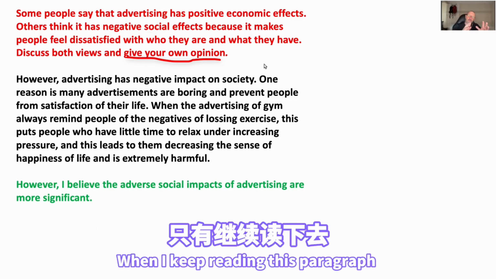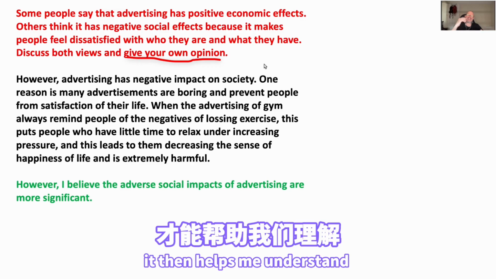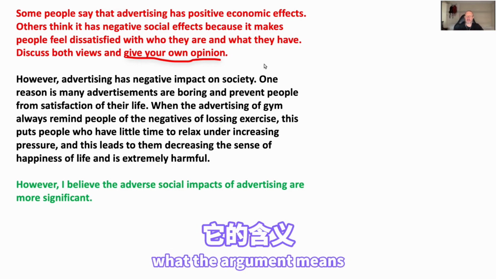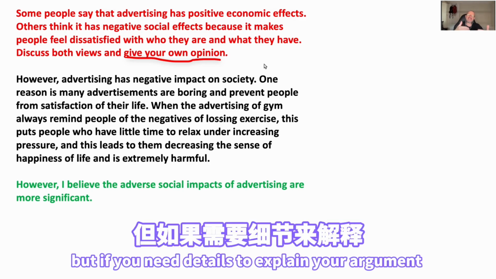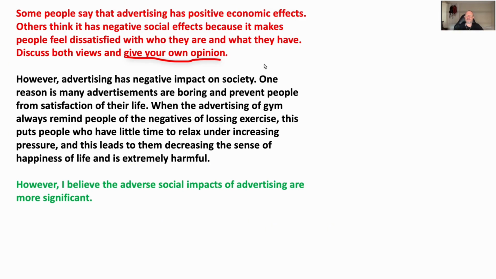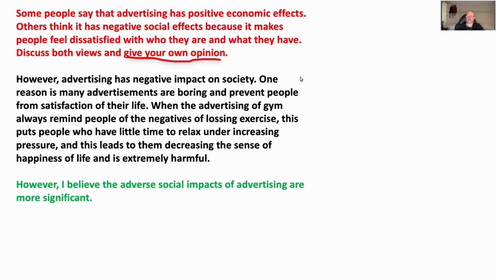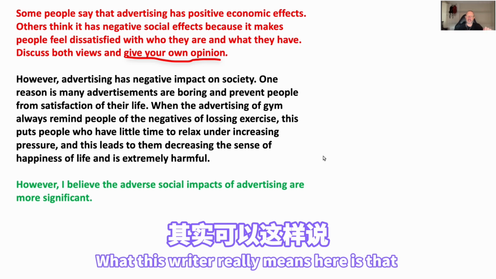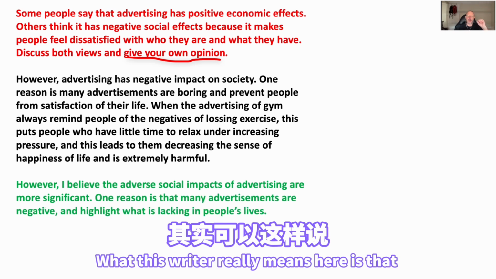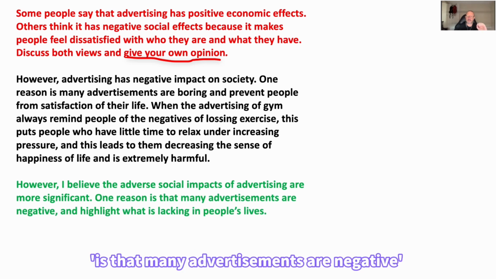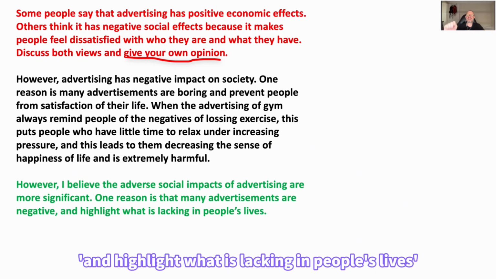When I keep reading this paragraph, it then helps me understand what the argument means. But if you need details to explain your argument, that means your argument is not clear. And it's probably in the 5 range rather than the 6 or higher range. What this writer really means here is that one reason is that many advertisements are negative and highlight what is lacking in people's lives.